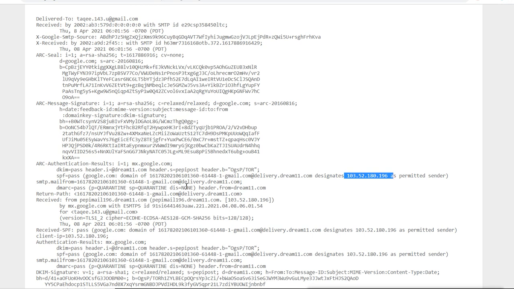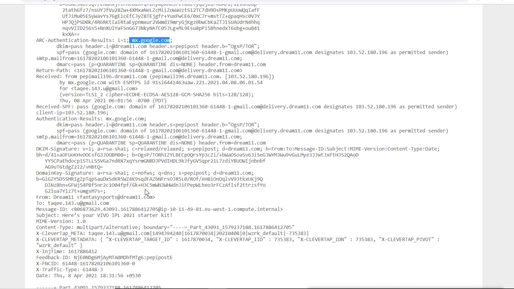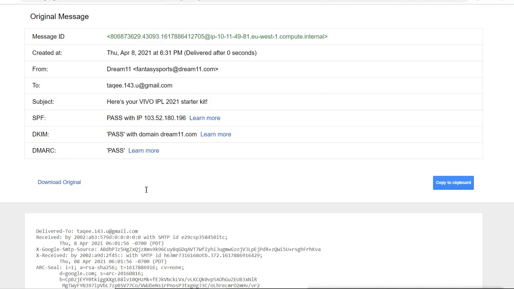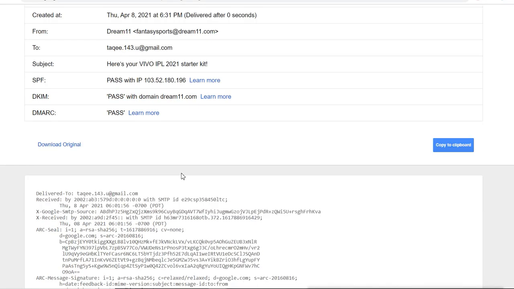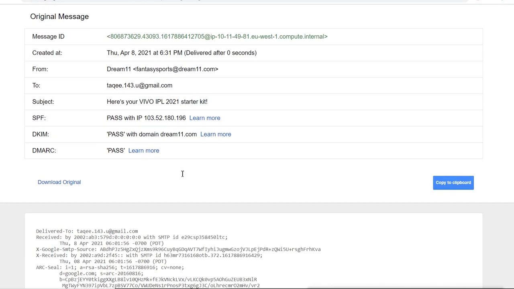You can see the mail server it was delivered to. So all this information here you can find out. Now sometimes it is difficult to find that information. So now you can see in Chrome it is showing you in a simplified way here. So this is what the email header is, and from here you can get some detailed information about the sender and receiver.